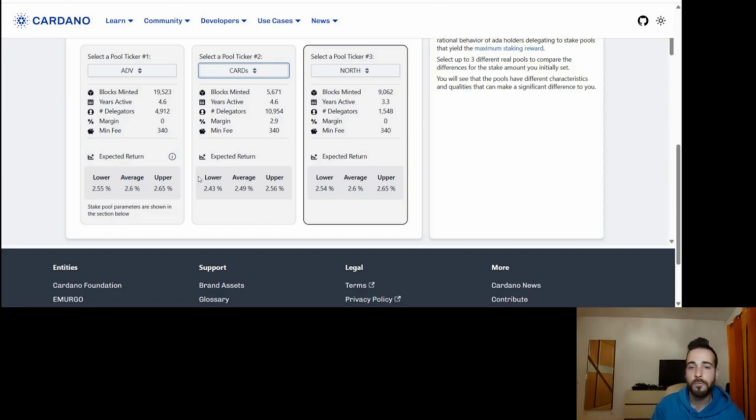Honestly, I hope this has been useful and an interesting tool for you. Check it out, play with it yourself. I think it's going to be extremely useful. And on top of that, of course, learn about the different stake pool parameters, how they work, and what you need to optimize. And to do that, watch this video next.